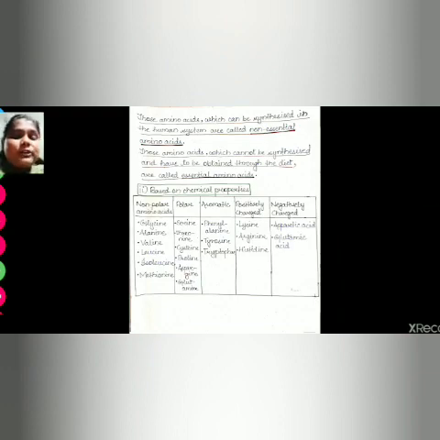There are non-polar amino acids like glycine, alanine, valine. There are polar ones, examples being serine, threonine, cysteine, proline. Aromatic amino acids are the amino acids which contain a benzene ring. Examples: phenylalanine, tyrosine, tryptophan. There are positively charged amino acids like lysine, arginine, histidine, and there are negatively charged amino acids like aspartic acid, glutamic acid. Let's see all these in detail.